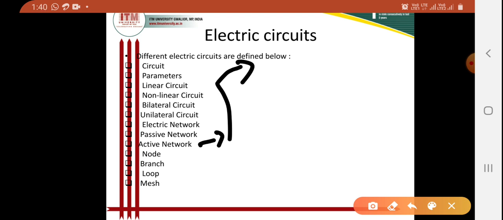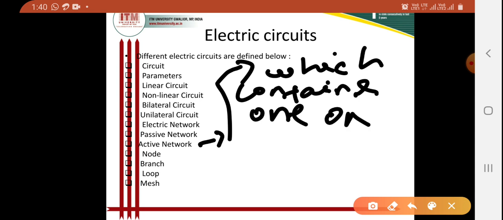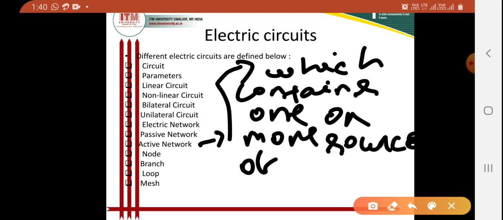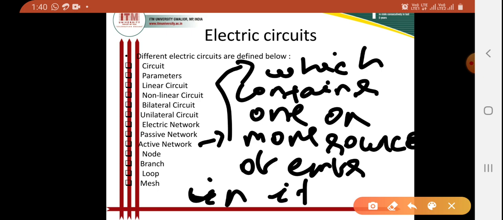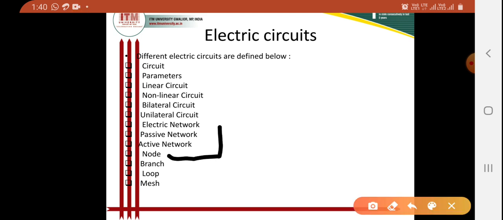So I can tell this is a network which contains one or more sources of EMF in it. This kind of network is called an active network.